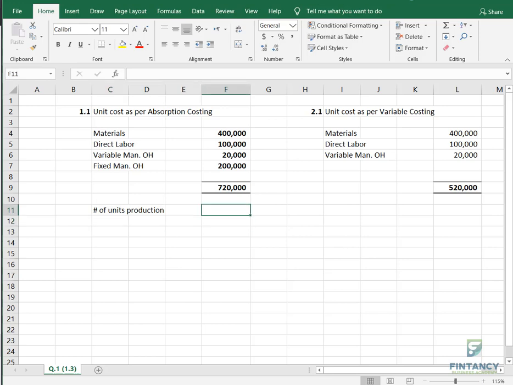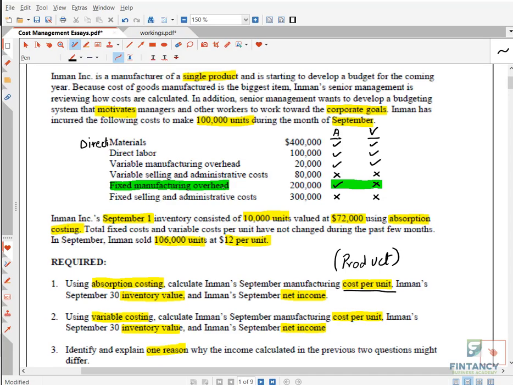By the way, assume in the same question they are not talking about opening and closing stock, and they are not mentioning that units produced are 100,000. Instead, they are saying the units sold are 100,000. Then what will you do? Getting my question?